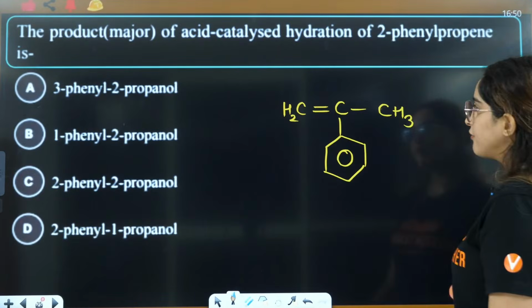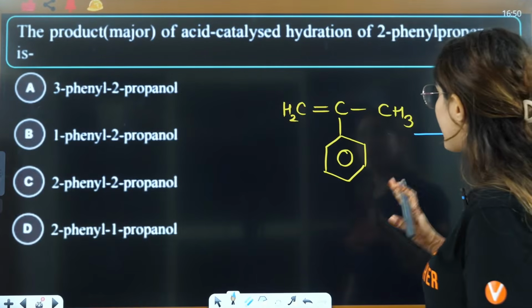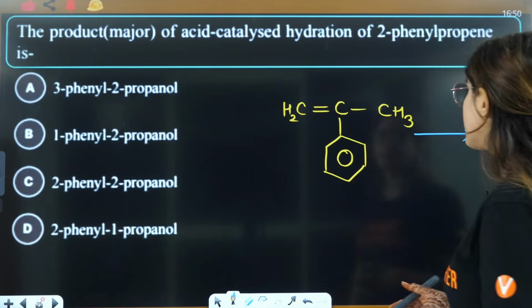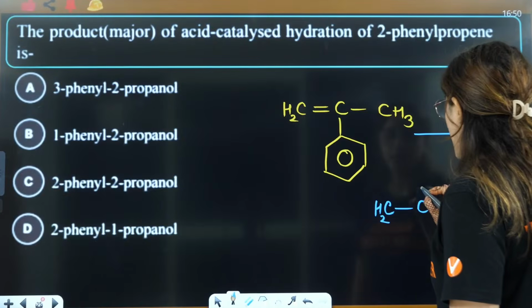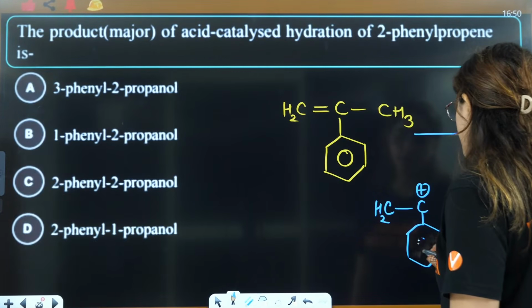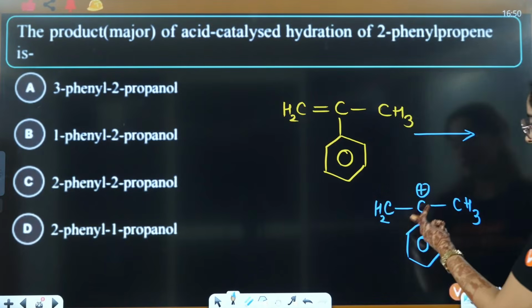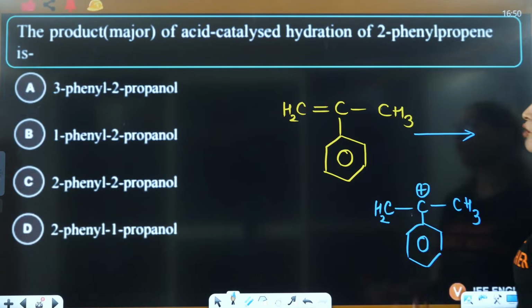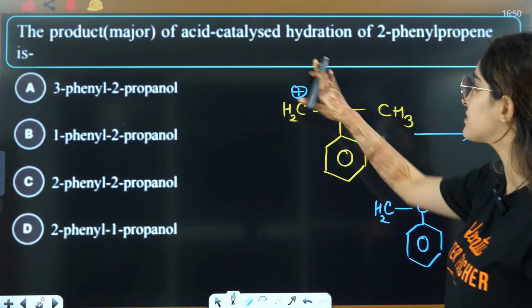Now guys, see, from here what you are going to do, it is going to break the pi bond and a carbocation will be formed. Where will I form the carbocation? I will form the carbocation over here, because of the resonance it will become more stable. I don't need to shift it anywhere because already here you have the resonance. Why am I not putting positive here? Because here you don't have any resonance with the benzene ring.